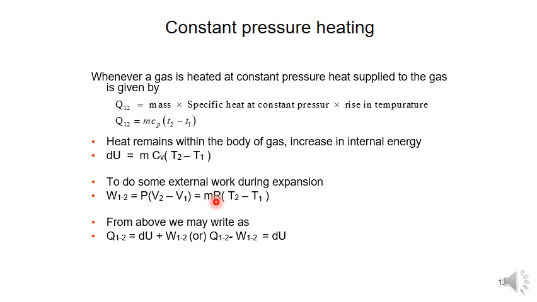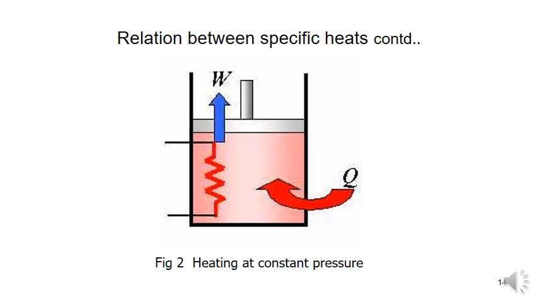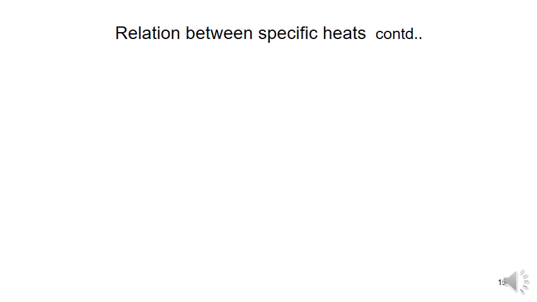From the above equations, we can write dQ is equal to dU plus dW, or Q minus W is equal to dU. So this is nothing but the first law of thermodynamics. See that here there is a movable lid, so heating at constant pressure. We are giving the heat supplied, here there is a volume, and we are keeping the pressure constant. As the temperature increases, the volume of the gas in the container also increases. So P (V2 minus V1) is equal to mR (T2 minus T1).